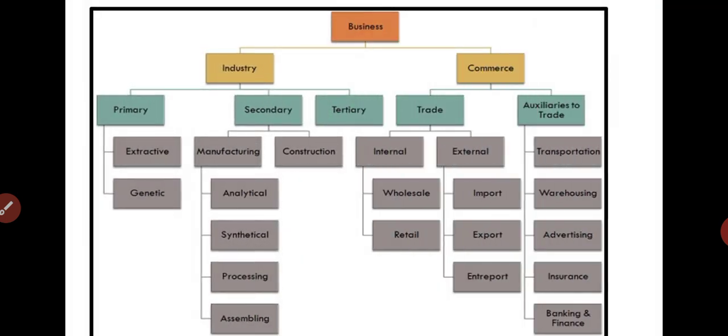This is the whole classification of business studies and commerce which we are going to study in this chapter. This is the outline of your chapter number 2, and we are going to study everything related to the industries, types of industries, commerce, types of commerce, auxiliaries to trade and all. We are going to complete all that in this chapter. So one by one we will study it.